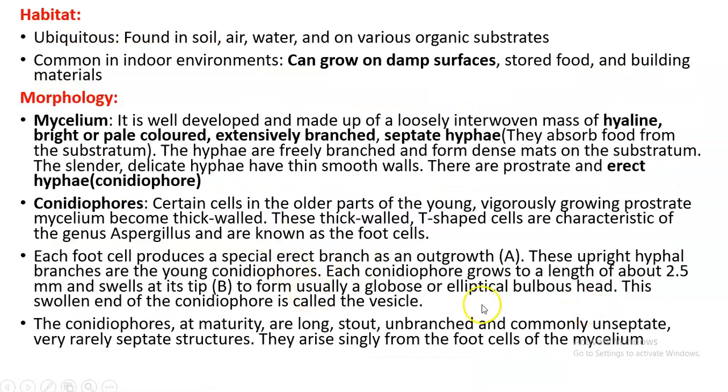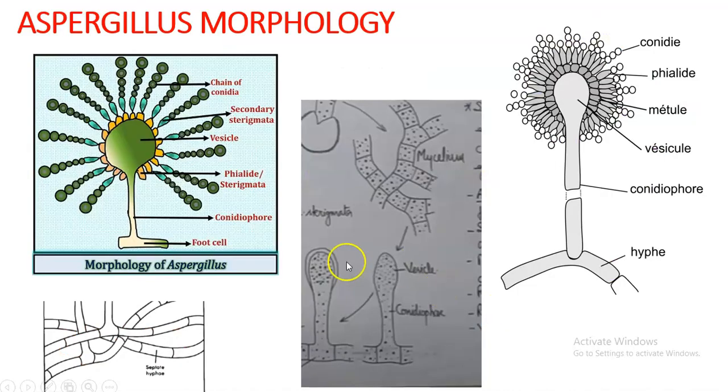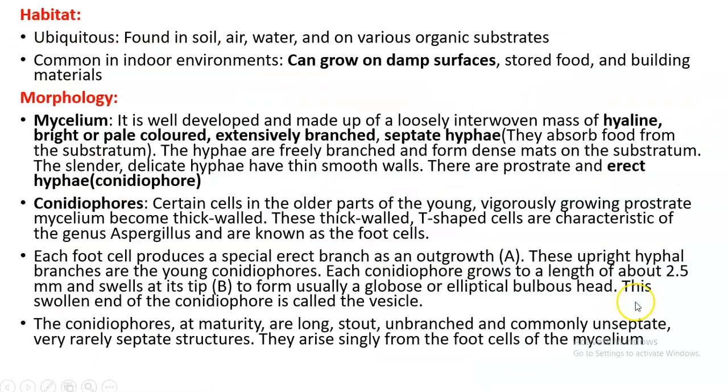So I have explained all these things. Then it bears a globose, elliptical or bulbous head, and that is called the vesicle. Now the conidiophores are actually long, unbranched and aseptate. You can see that these conidiophores are not septate. The mycelium is septate, but the conidiophore is not septate. It is a coenocytic-like structure which does not have any septum, and from one foot cell only one conidiophore arises. It is not like a tuft form. It arises singly from a foot cell. That thing also you can mention.